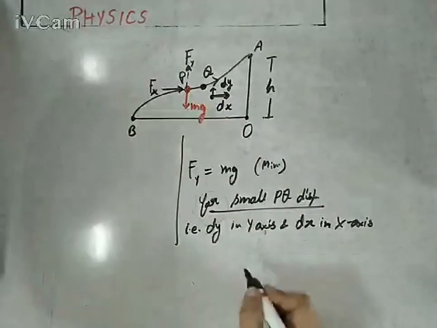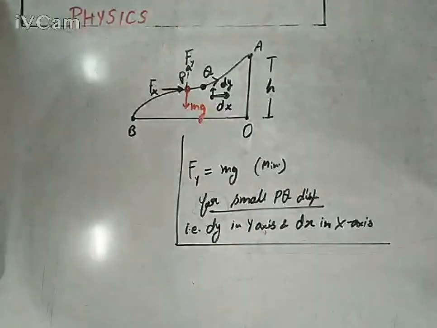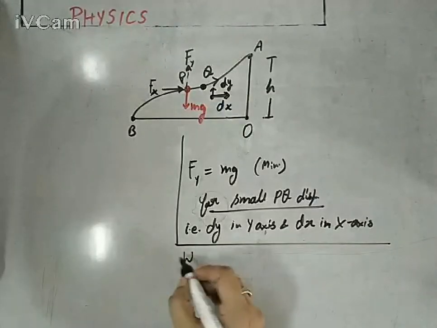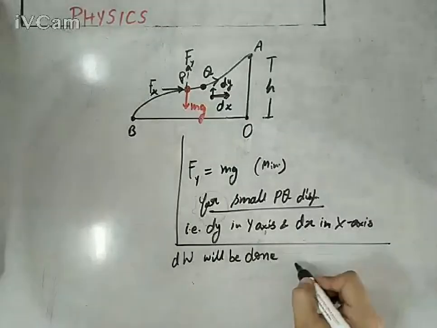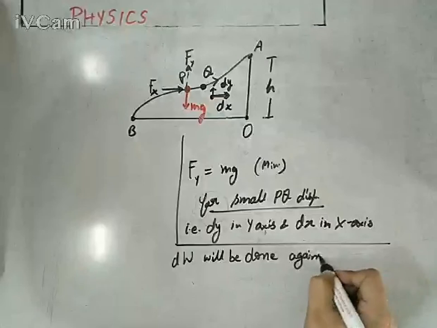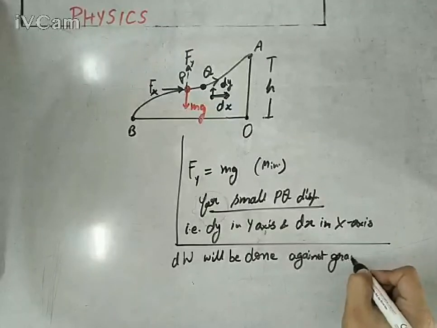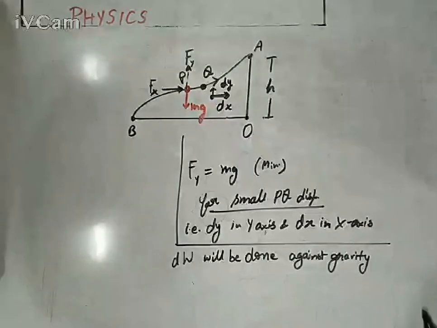So for work done against gravity, a small work dw will be done against gravity or the gravitational force.